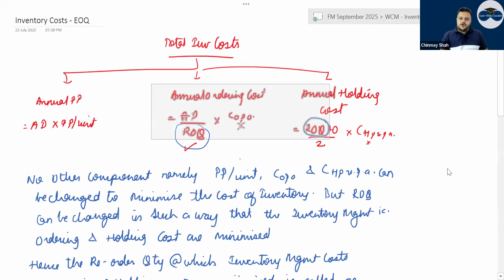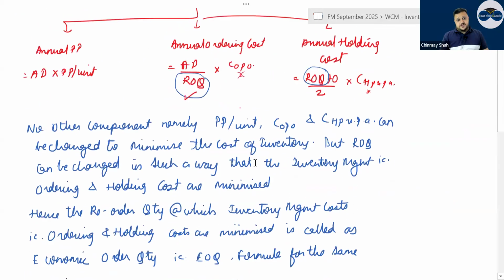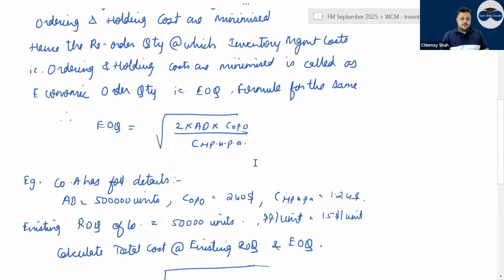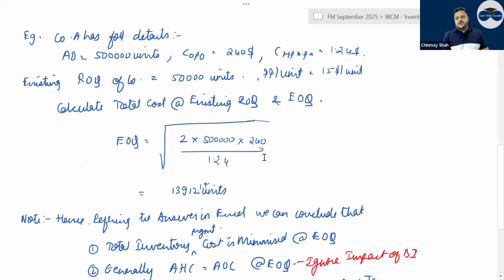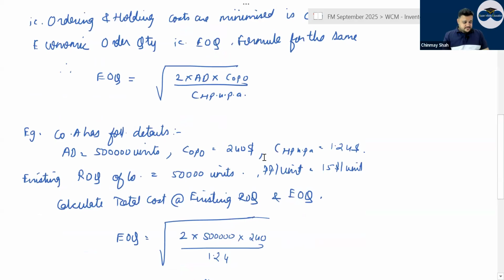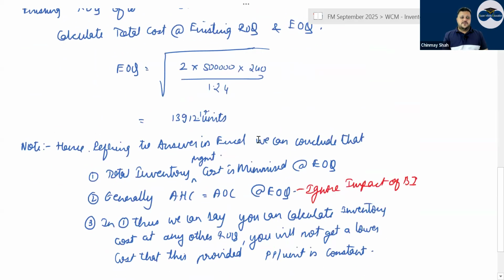These two costs can be minimized only by using EOQ. So it is going to be that quantity that you reorder every time so that the annual ordering and holding costs are minimized, correct? The EOQ formula is square root of 2 into annual demand into cost of ordering per order, divided by cost of holding per unit per annum.